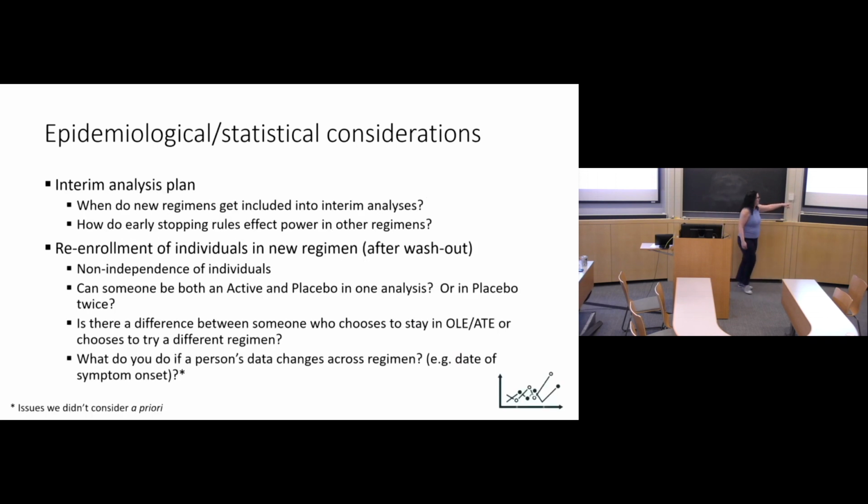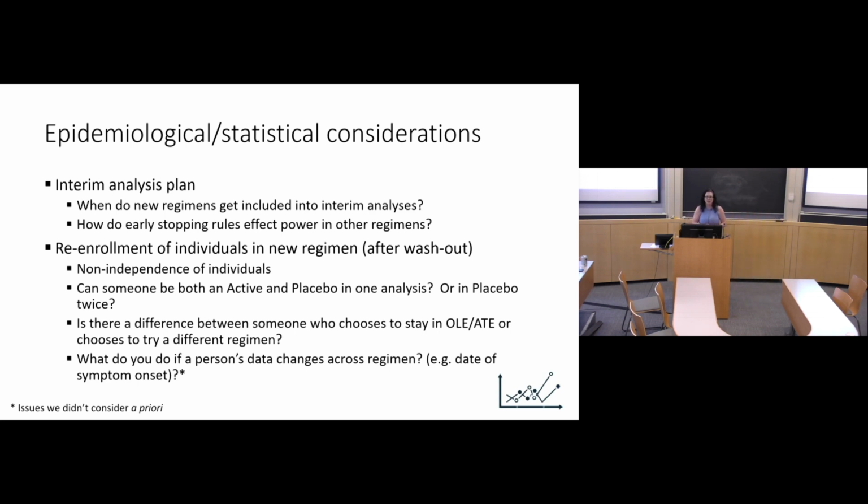So I put some asterisks next to things that we did not think of a priori, but have come up since we started. For the interim analysis plan, one of the things you need to think about is if you have a stopping rule for one of your regimens and you stop it early, that affects those shared placebos in other regimens. If one regimen like A was stopped early, all of their shared placebos were also stopped early. What does that play into your power, and what does that play into any bias that might be there?